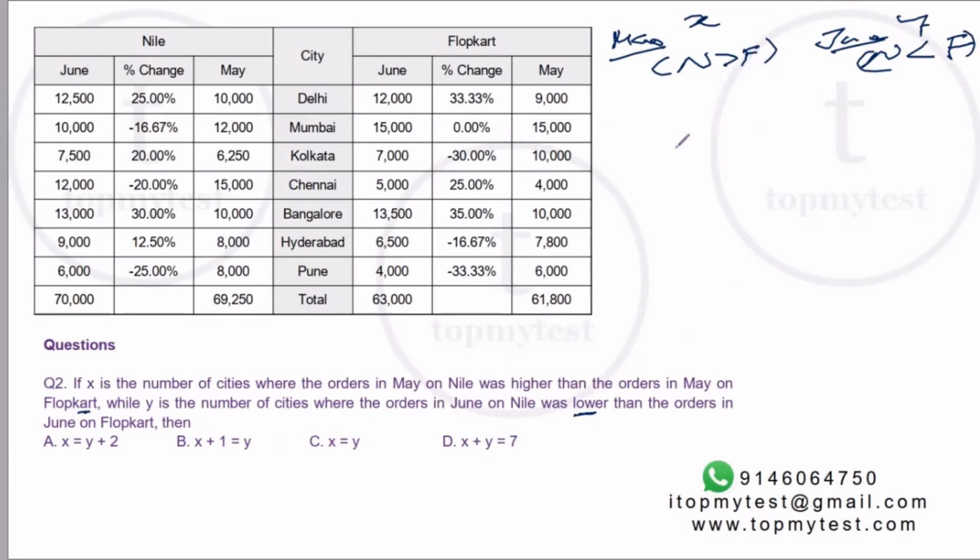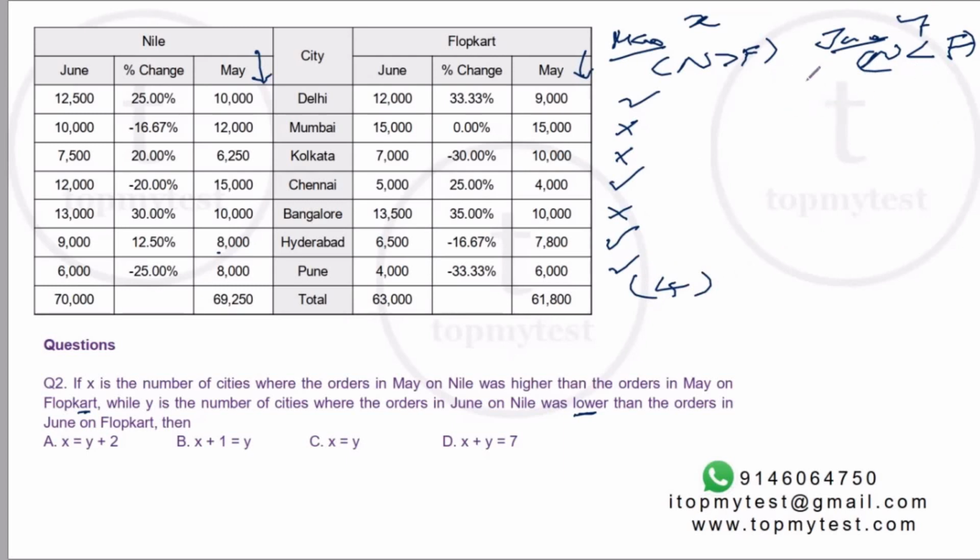Okay, let's calculate this. So let's calculate X. Nile has to be more than Flopkart May. So I have to check this and this. This is 1, no, no, this is 2, this is equal, so not more, yes, yes, so 1, 2, 3, 4, X is 4, right?